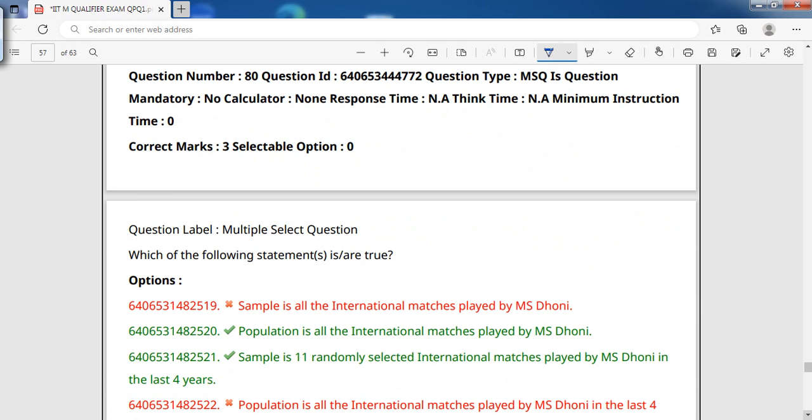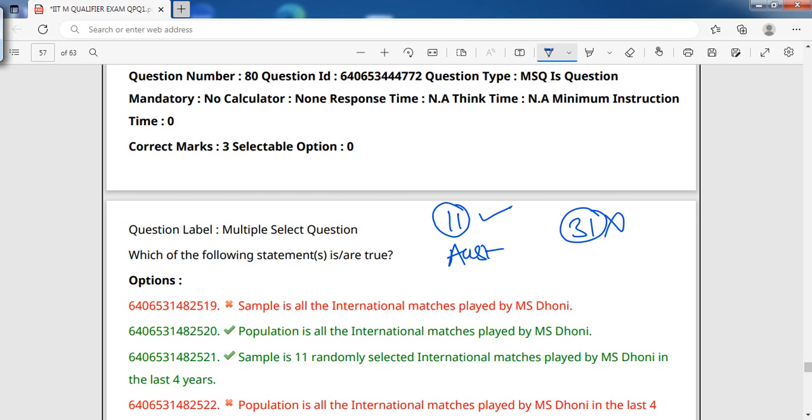Now, take the question. Which of the following statements is or are true? So first of all, remember what has been taken. They have told us about the 11 matches they have selected. In the Australian pitches, he has played more, and at 31, he was out. Most of the matches he was out. So keeping all this in your mind, you just see.